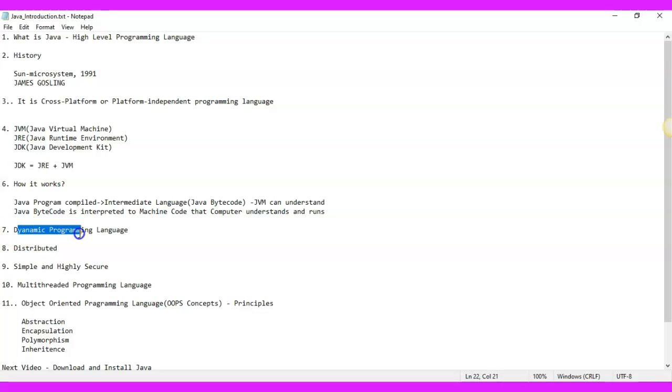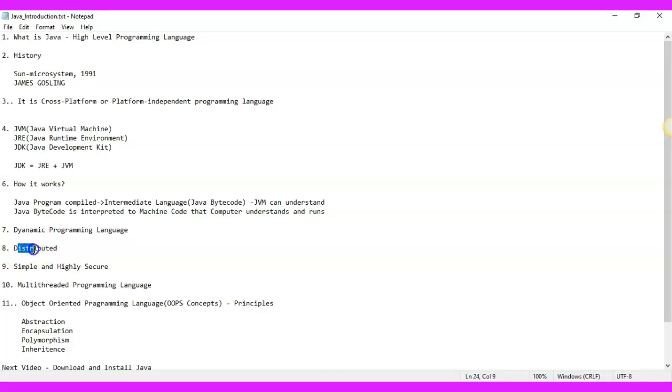Also, Java is a dynamic programming language. What do you mean by dynamic programming language? It means that whenever we are writing a Java program, whenever we declare a variable or any class, we are allocating the memory at runtime. So you are allocating Java memory, or your system's memory, at runtime. By doing that, you are saving your system's memory. So that's why we say that Java is a dynamic programming language.